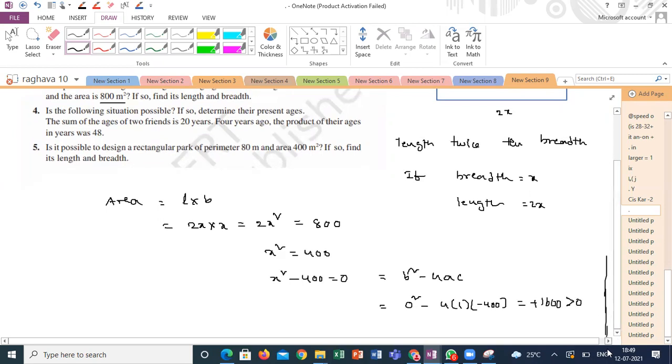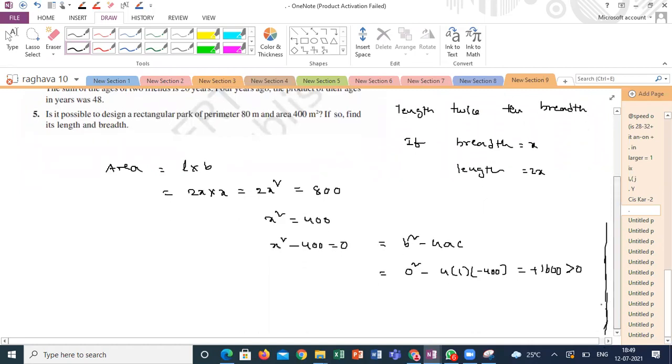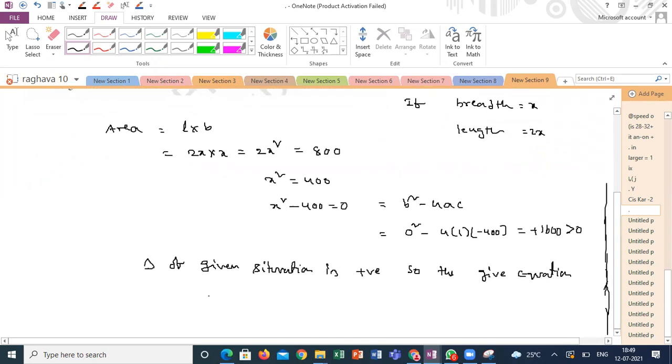If the discriminant is greater than 0, this step is important, guys, you can say yes, it is possible, because the solution is real. The meaning of real values means what? The solution is real. How can we write? The discriminant, the delta, of the given situation is positive. So the given equation has real solutions.